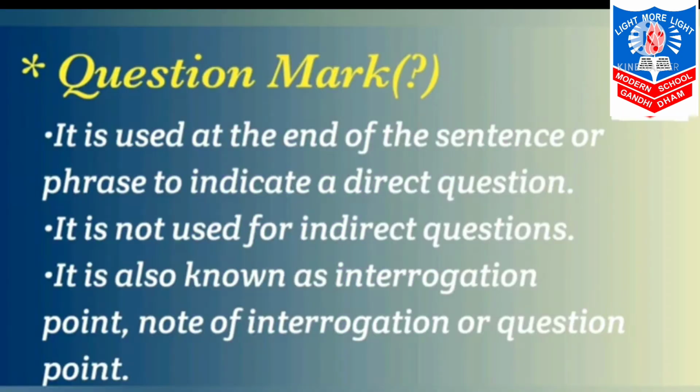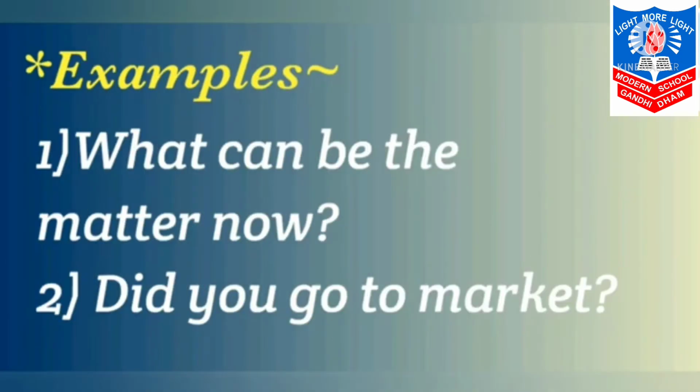The next is question mark. It is used at the end of the sentence or phrase to indicate a direct question. It is not used for indirect questions. It is also known as interrogation point, note of interrogation or question point. Then examples. What can be the matter now? Question mark. Did you go to the market? Again question mark. So it represents that we are asking something to anyone or someone.